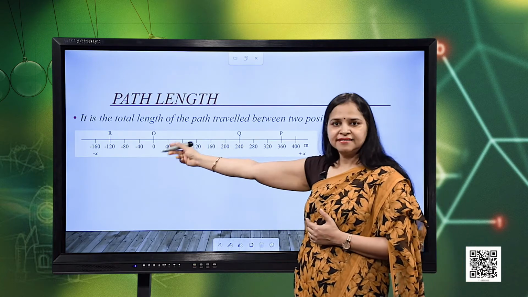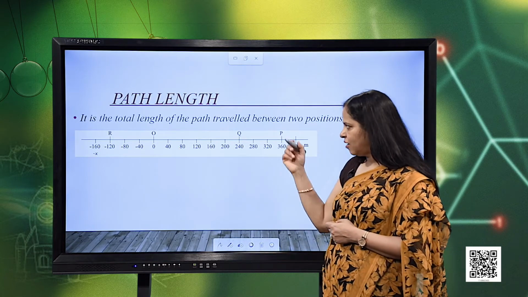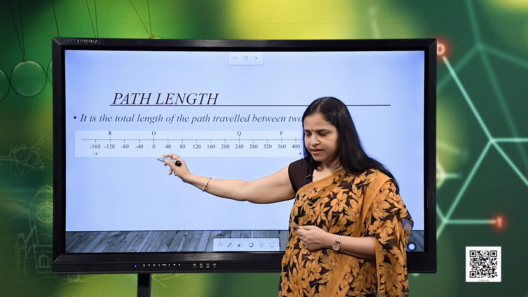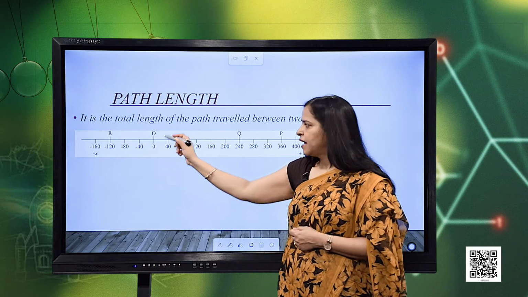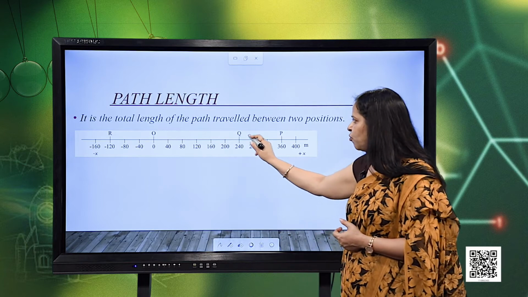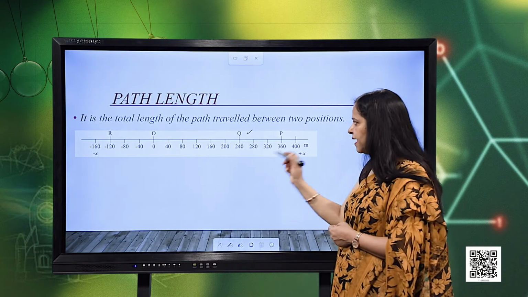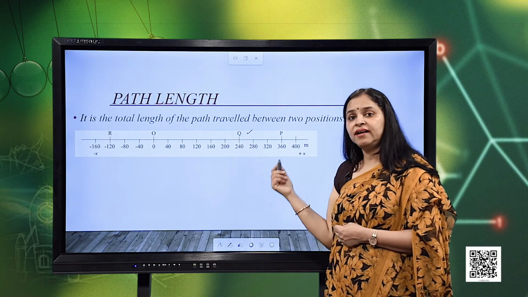So, again I consider the same reference frame and I consider that suppose an object is initially at the origin. Now, suppose it starts moving, and in a particular amount of time it reaches this point Q, it reaches this position Q. Then how much will be the distance travelled, or what is the length of the path?